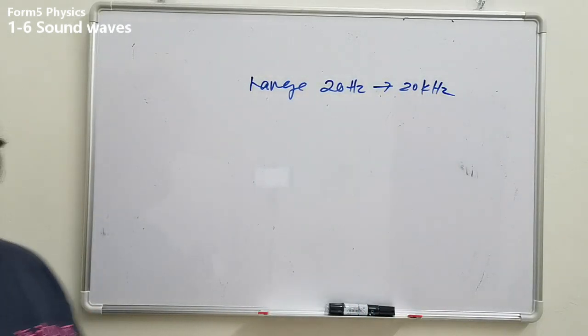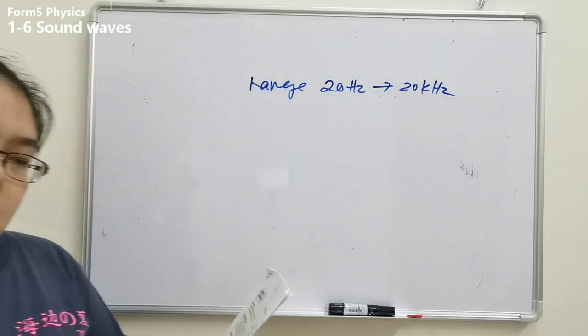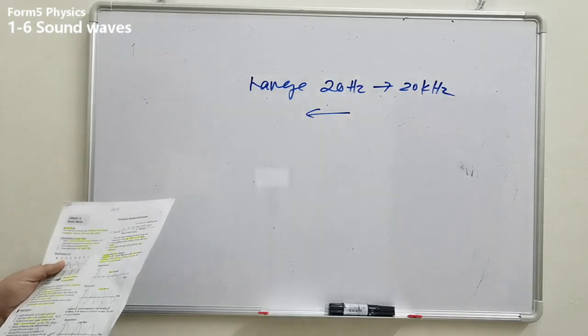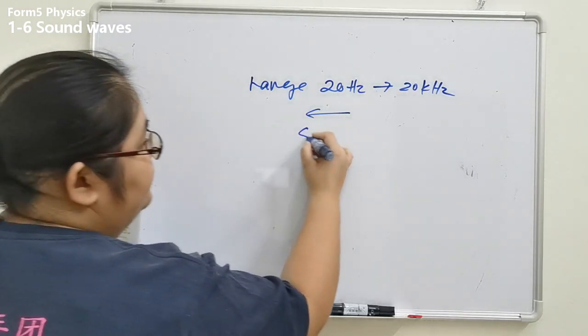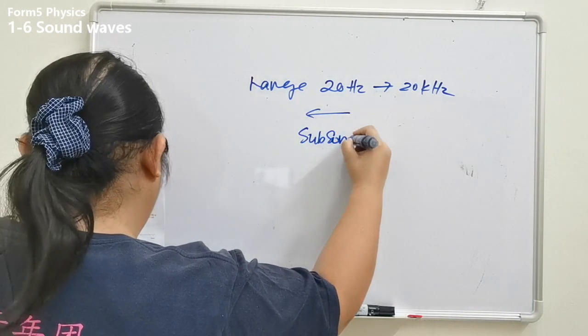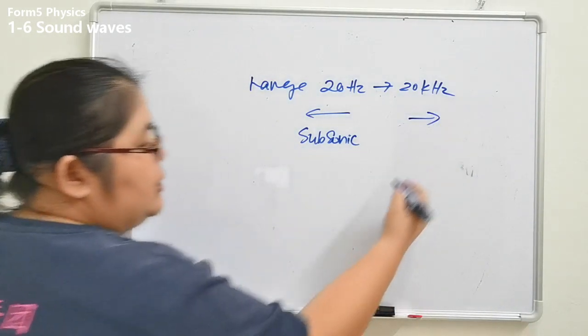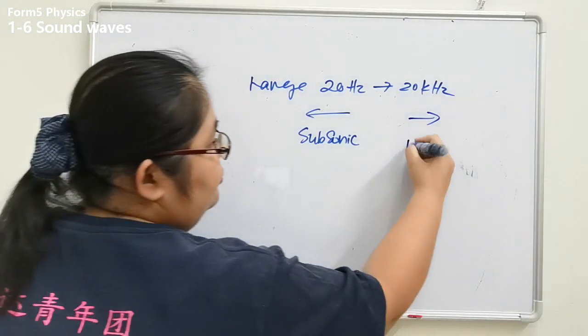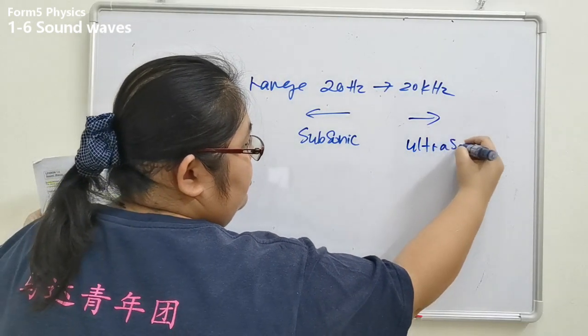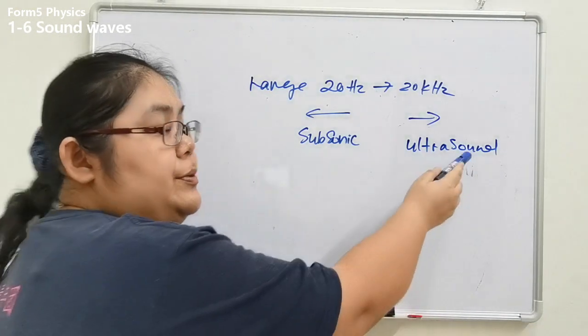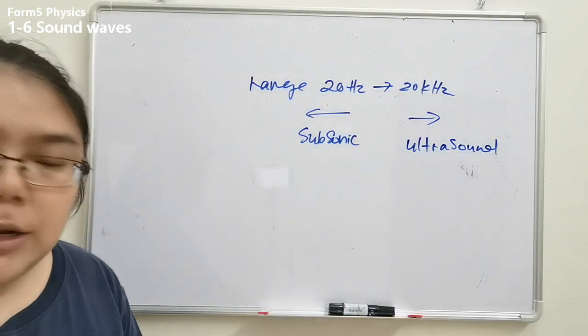If less than 20 Hertz, we call it subsonic. When above, we call it ultrasound. So this one we call high frequency sound, and this is a low frequency sound.